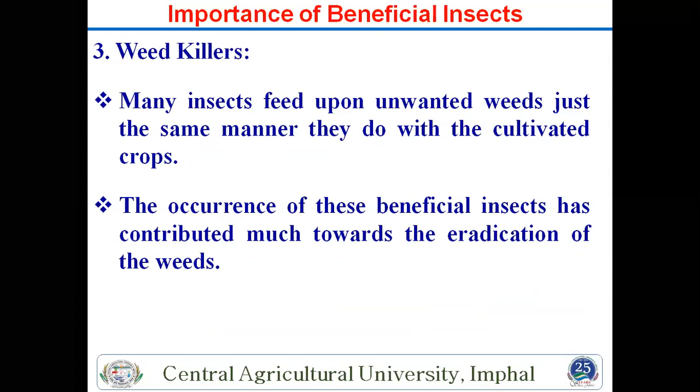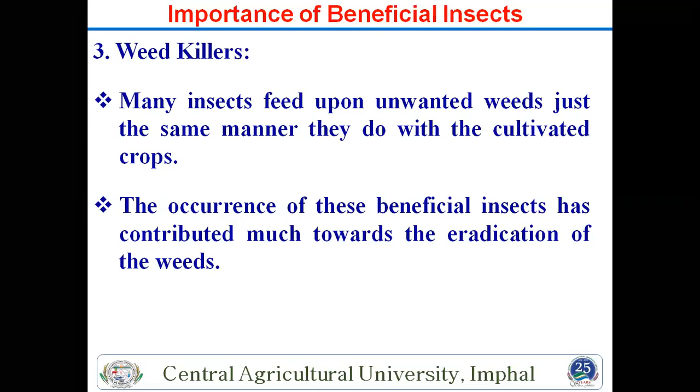Next important beneficial role is weed killer. Some insects kill weeds. Does anyone know an example? An important example in India is Zygogramma bicolorata, one insect that controls weeds. Which weed is controlled by the Zygogramma bicolorata beetle? That is also important.